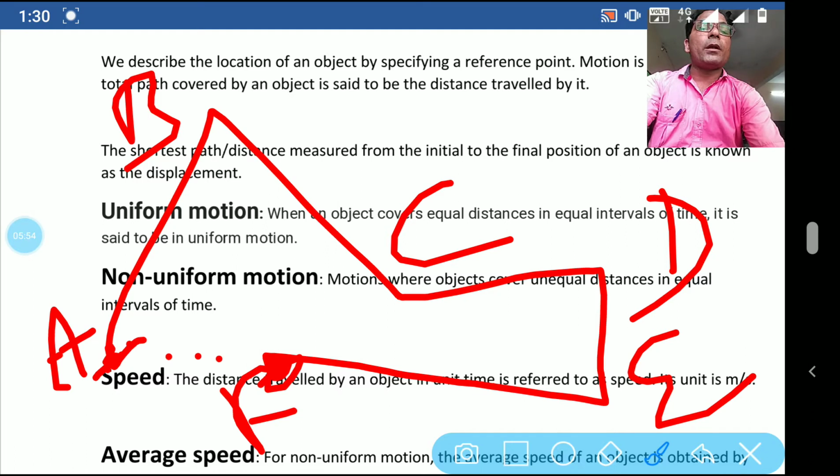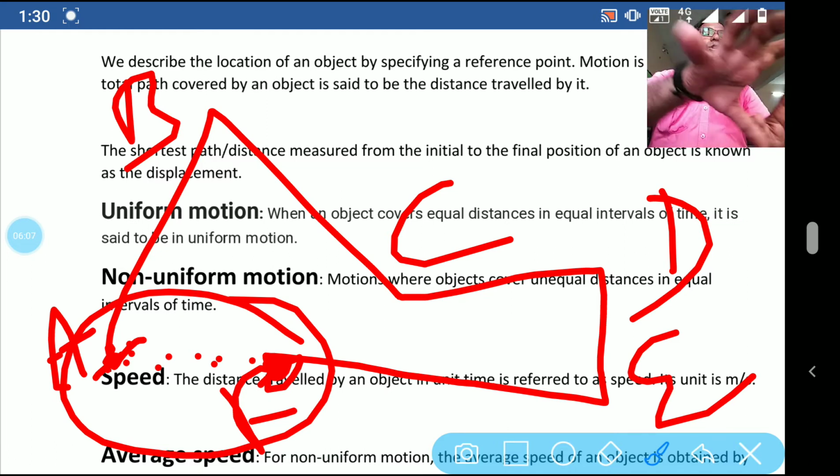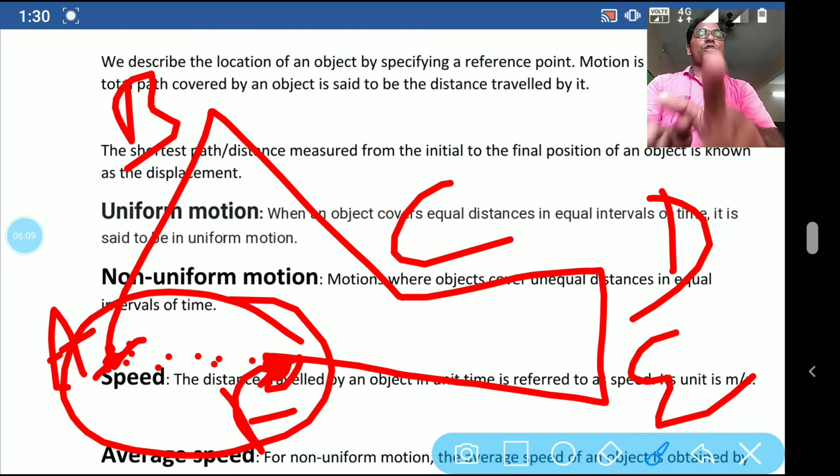So distance between A to F, this is displacement. In this situation, the displacement will be less than distance, because distance will be the actual length of the path and displacement is the shortest distance between initial point to final point. Okay, so hope you understood the definition of distance and displacement.